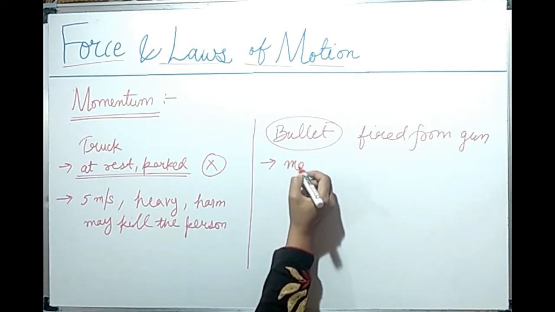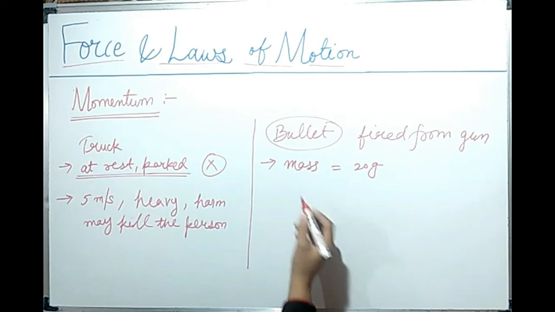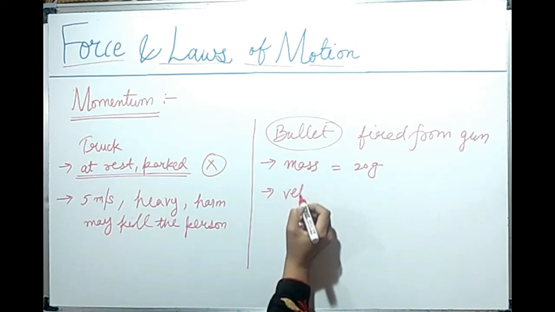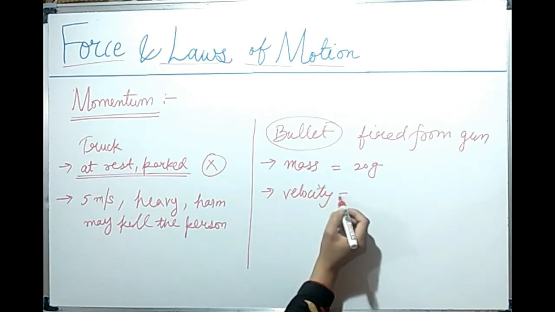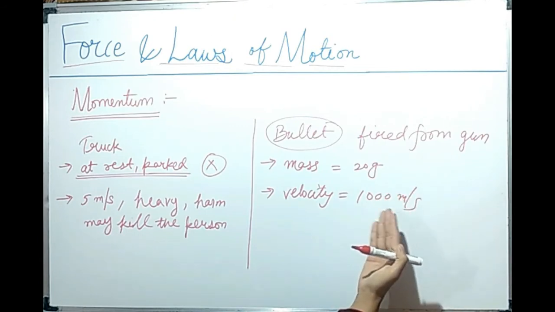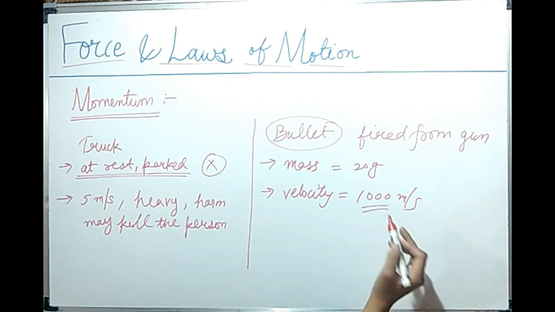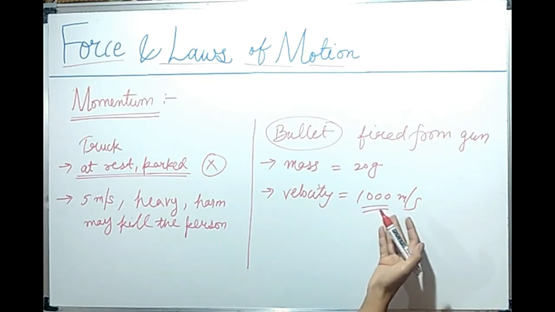Bullet mass is very small, let's say 20 grams, and velocity may reach up to 1000 meter per second. In some rifles or pistols it is 500 meter per second. In some, depending on the type of pistol or revolver, it may go up to 1200 meter per second.